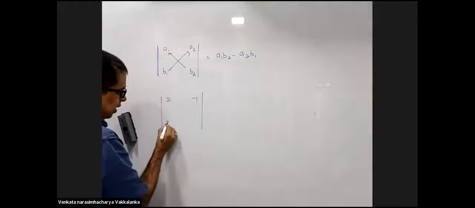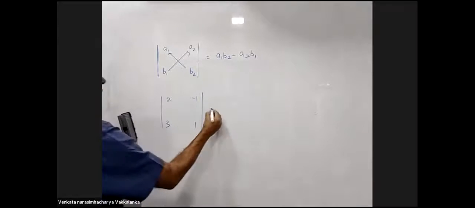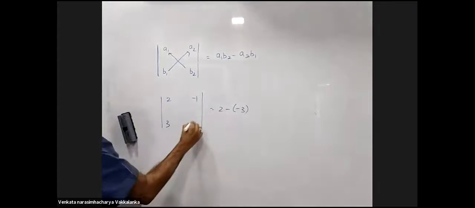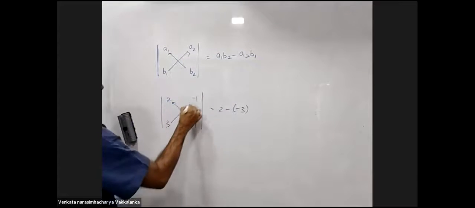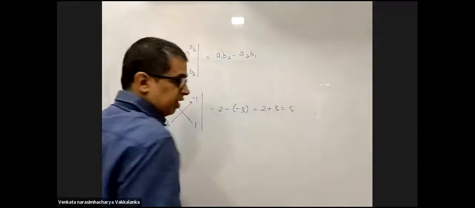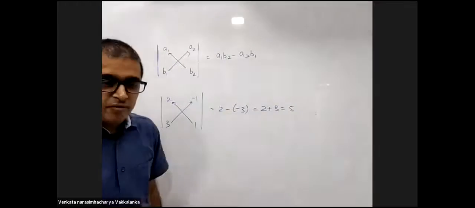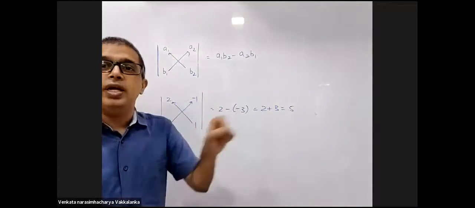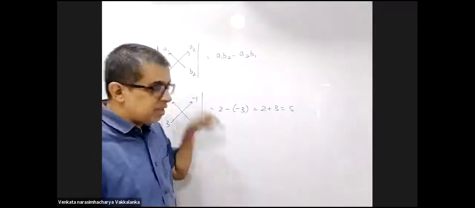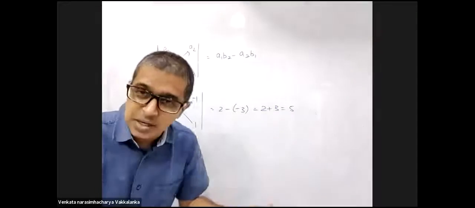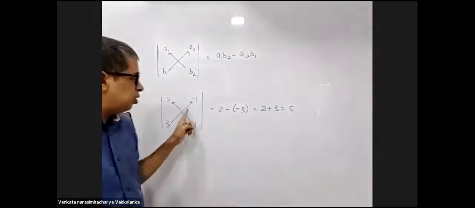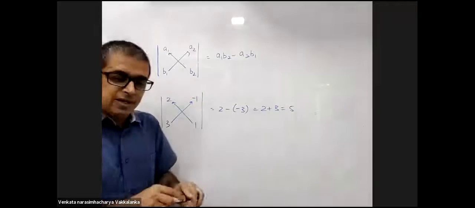2, minus 1, 3 and 1. What will this be? 2 minus of minus 3. 1 into 2. This will become 2 plus 3. This is 5. This is the way a 2 by 2 determinant is opened. What is the determinant? Why is it opened this way? What does it give you? Everything will be taught in maths. It is just telling you how to open up the determinant.